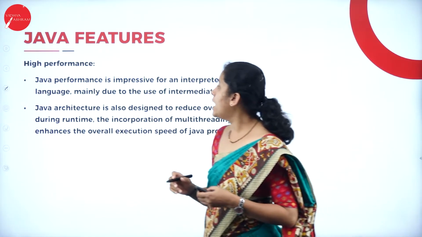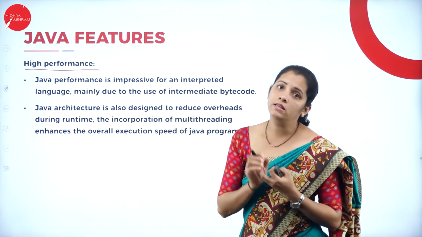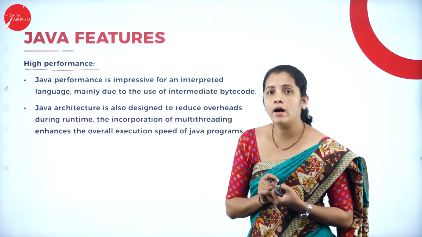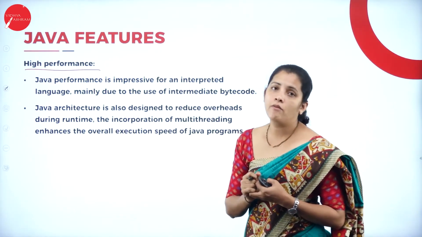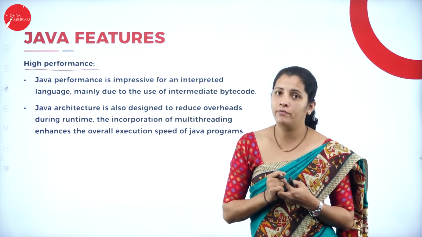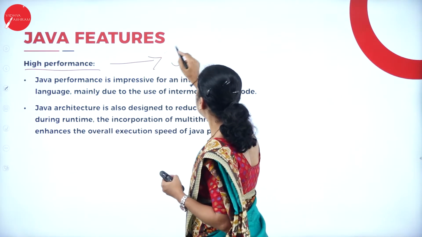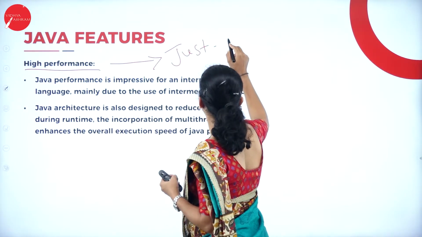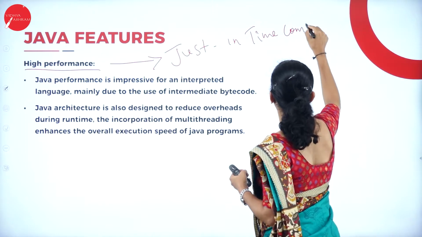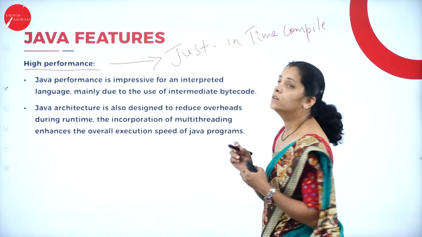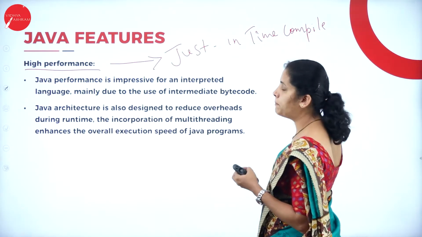Then we have high performance. This is another characteristic of the Java programming language. Then how do we justify that Java provides high performance? Because here we have a just in time compiler.